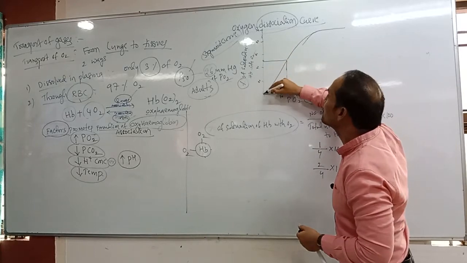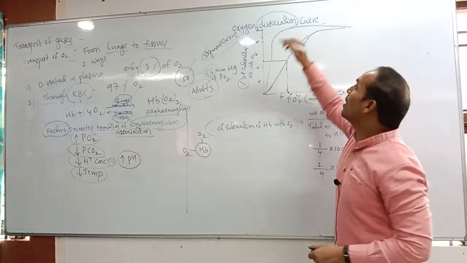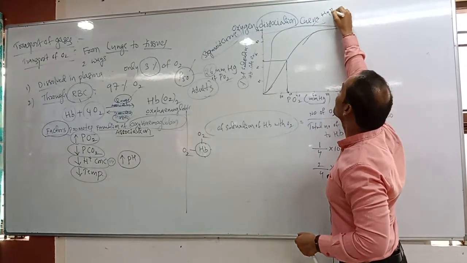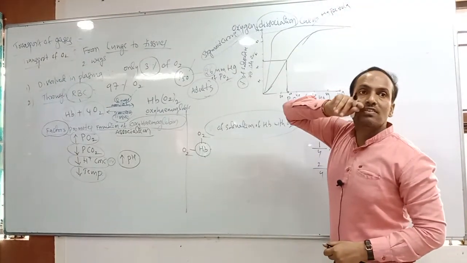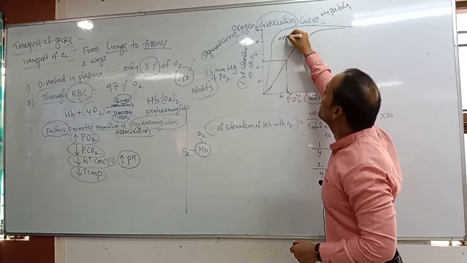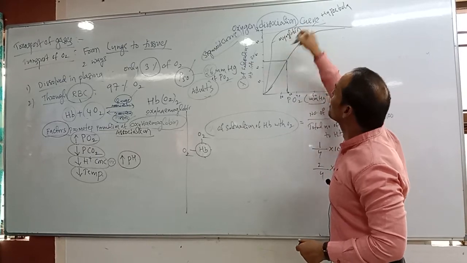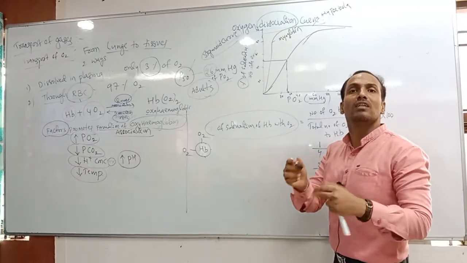The myoglobin oxygen dissociation curve looks like this. It is called a hyperbola. Whose oxygen dissociation curve is a hyperbola? Yes, myoglobin. Myoglobin is a red color pigment. It is always present in our red muscles.